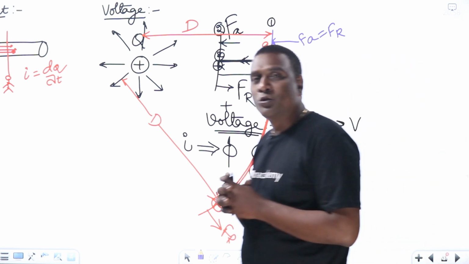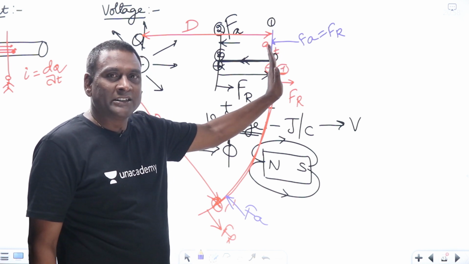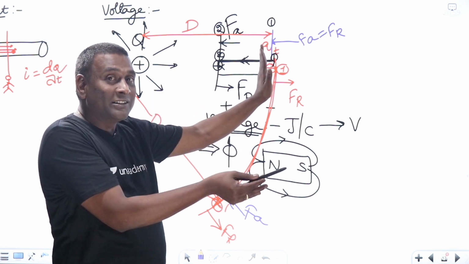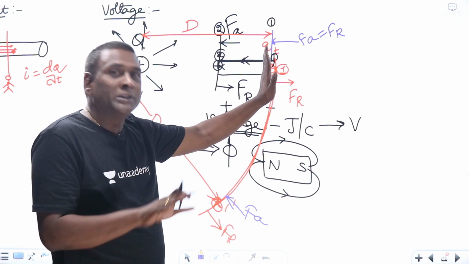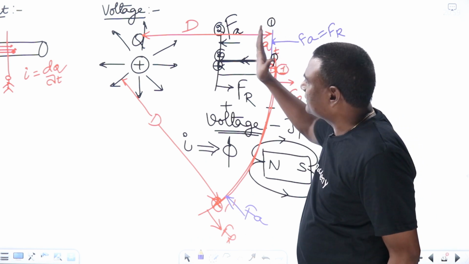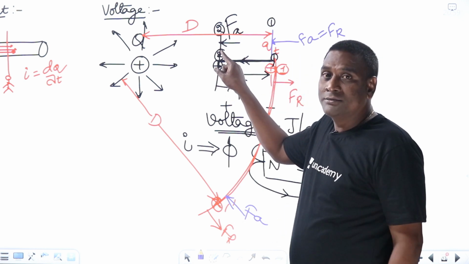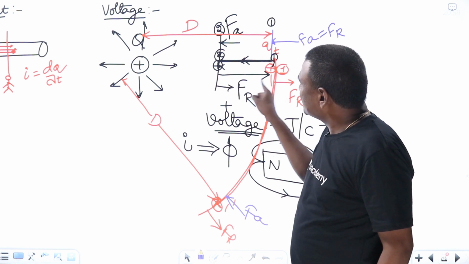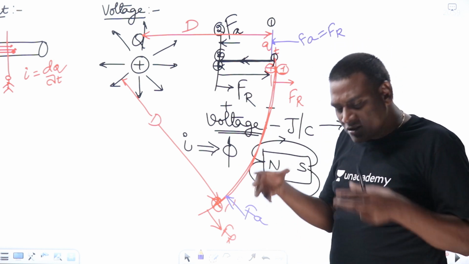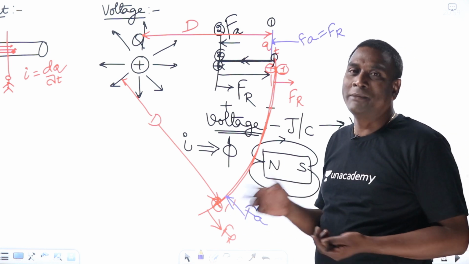Now we can form one conclusion, beautiful conclusion. See here, if I keep the test charge here only, static, will there be any electric field or not? Yes. Is electric field divergent or not? Yes. Will there be any energy transformation? No. Now, if I am moving the test charge from here to here, electric field is there or not? Yes. And while moving, magnetic field will come or not? Yes. Okay. So, in order to transform energy, electric field should be there and magnetic field also should be there. Because of interaction of electric field and magnetic field only, we are going to get kind of energy transformation.